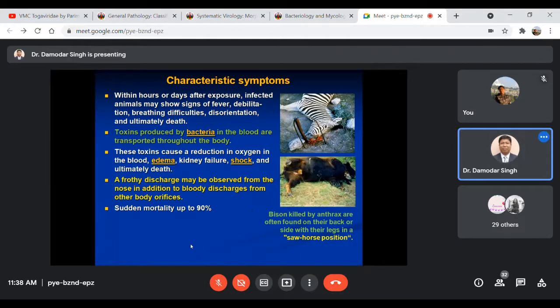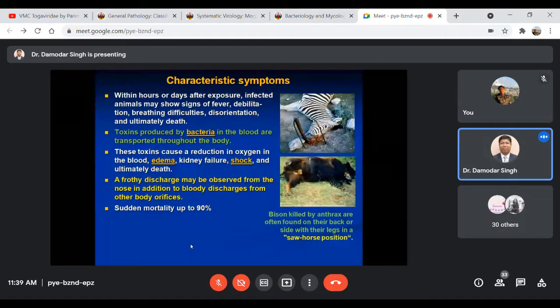The animal may have a high rise of body temperature, debilitation, difficulties, disorientation, and ultimately death. The toxins produced by this organism are transmitted throughout the body in humans, and these toxins cause reduction of oxygen in the blood, leading to edema, kidney failure, shock, and death.